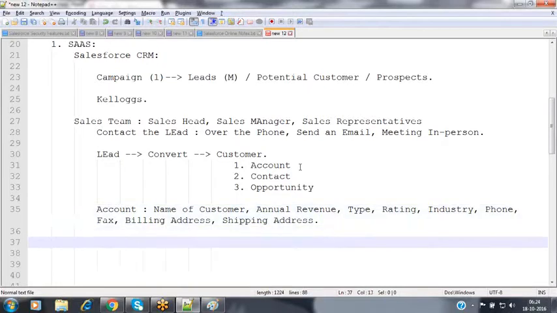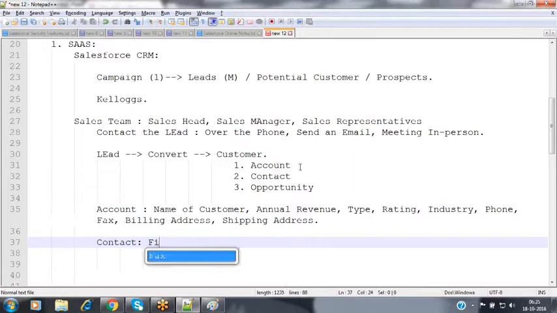So now here we are having that account information. Nothing but in that account record, it is holding the name of the customer, annual revenue, type, rating, industry value, and the phone number of the customer, fax number of the customer, his billing address and shipping address. Everything we are going to be storing inside that account object, nothing but the account record. Now, along with that, you will be having that contact.